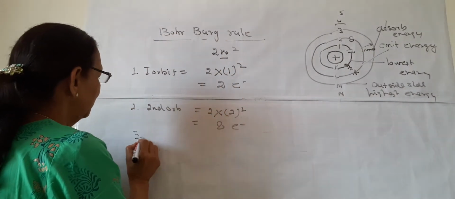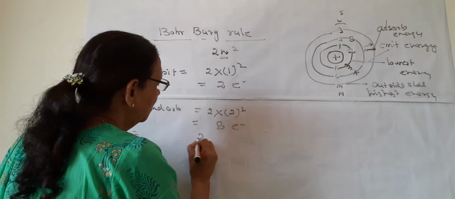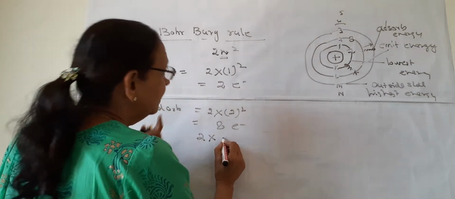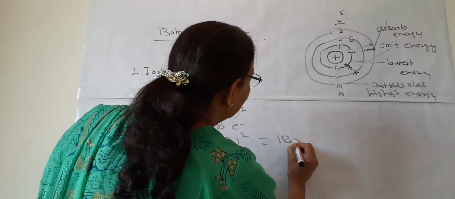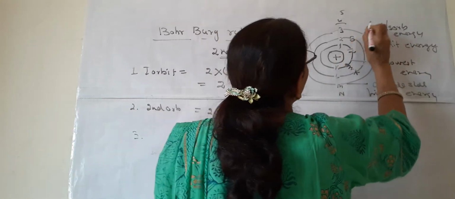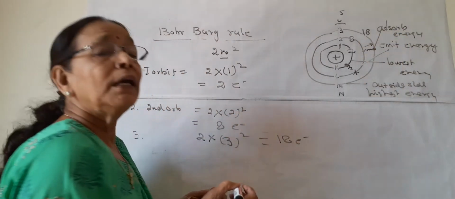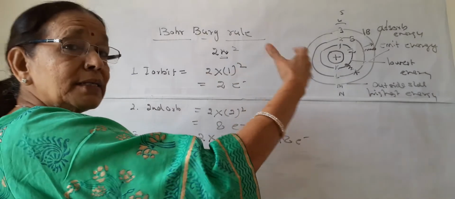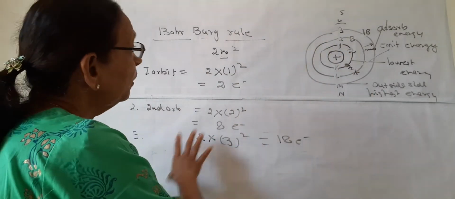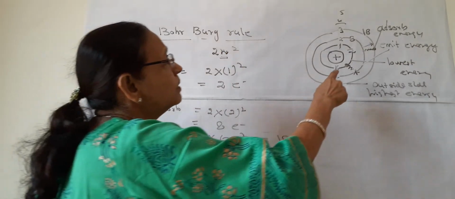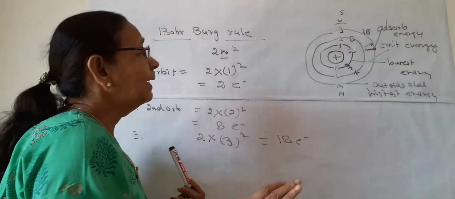Likewise in the third, 2 into 3 squared, it means 18 electrons. In the third orbit, not more than 18 electrons can be accommodated. Likewise it goes on. So the numbers of electrons are 2, 8, 18, and further like this.